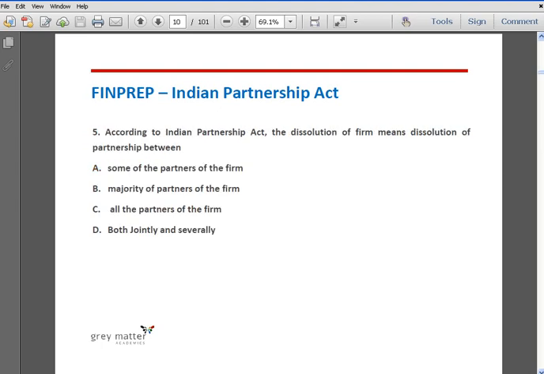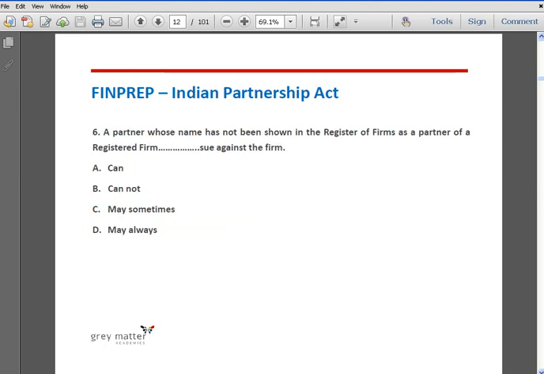Question number 5. According to Indian Partnership Act, the dissolution of firm means the dissolution of partnership between: option A, some of the partners of the firm; option B, majority of the partners of the firm; option C, all the partners of the firm; and option D, minority of the partners of the firm. The correct answer is option C, all the partners of the firm. Dissolution puts a legal end to the partnership as a whole, and hence the correct answer is option C.